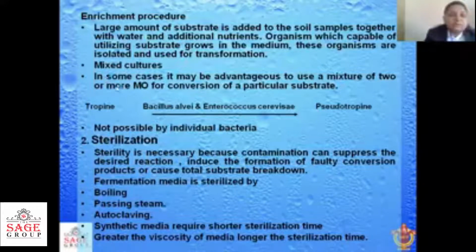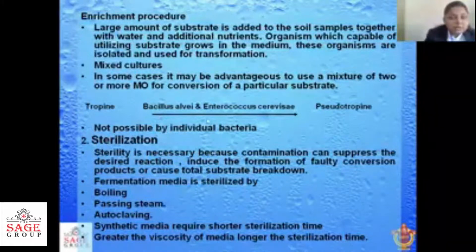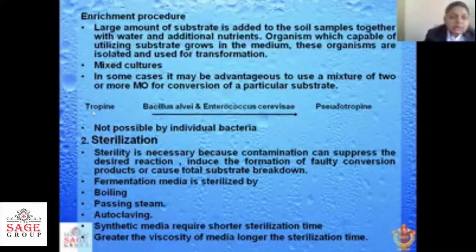Mixed cultures are also there, in which we mix two or more microorganisms for the conversion of a particular substrate. For example, tropine is converted into pseudotropine with the help of Bacillus albi and Saccharomyces cerevisiae. So here we have used two microorganisms to convert tropine to pseudotropine.